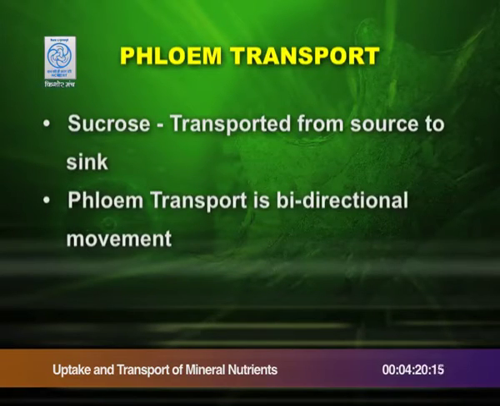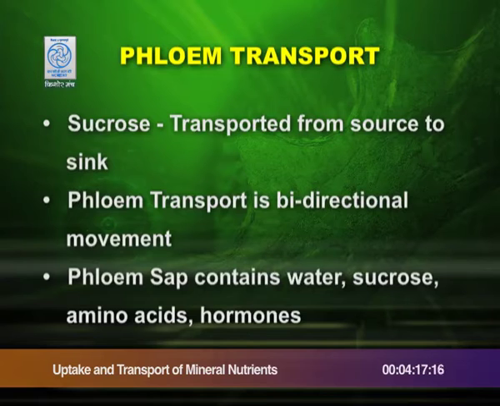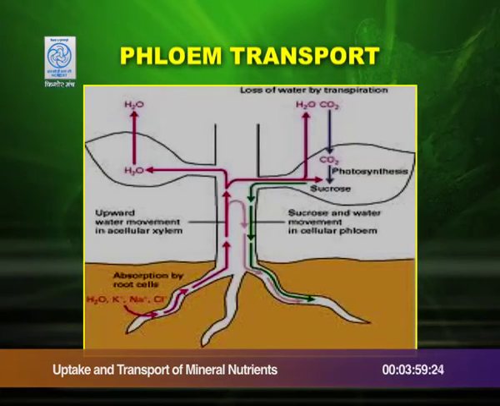Now let us see what the phloem sap contains. The phloem sap contains water, sucrose, amino acids and hormones. The bidirectional movement in the plant body can be well explained in the following diagram. The diagram shows the water absorbed by the root hair is transported to the leaf, and the food is prepared in the leaf by the process of photosynthesis in the form of starch. The starch gets converted into sucrose and is transported into the various storage parts of the plant body.